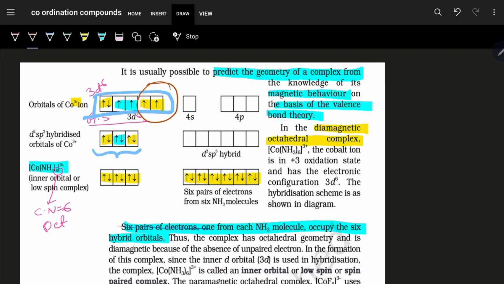along with 1s and 3p, they are undergoing hybridization, mixing, and they are forming d2sp3. Since it is 3d, it is (n-1)d, 4s, so it is ns, and 4p, it is np.